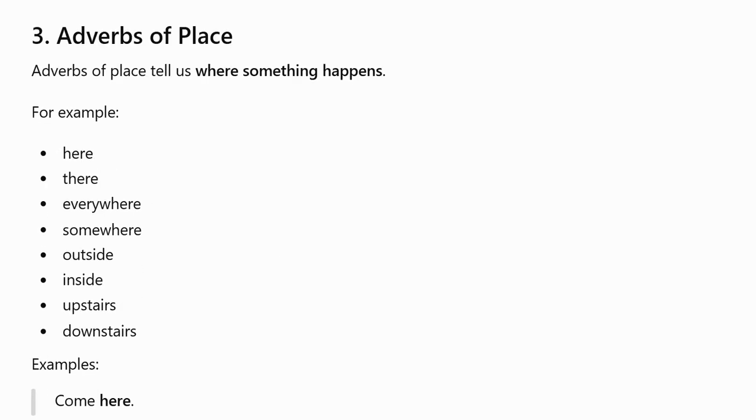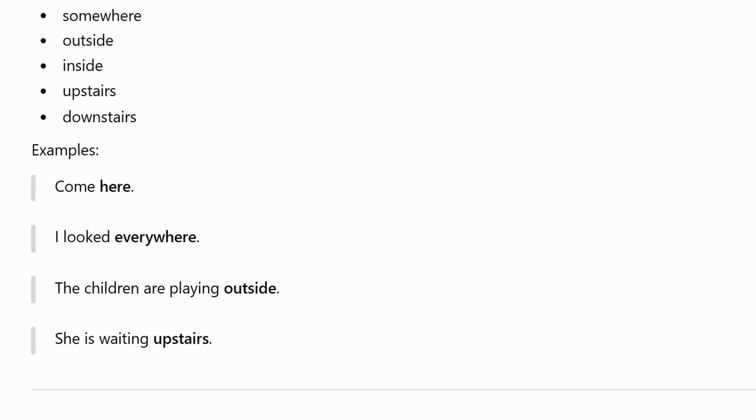Adverbs of place. Adverbs of place tell us where something happens. For example, here, there, everywhere, somewhere, outside, inside, upstairs, downstairs. Examples. Come here. I looked everywhere. The children are playing outside. She is waiting upstairs.